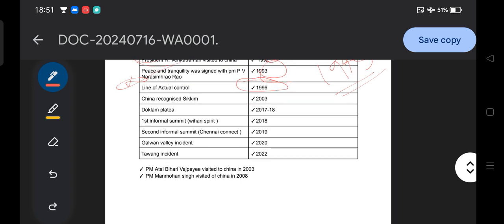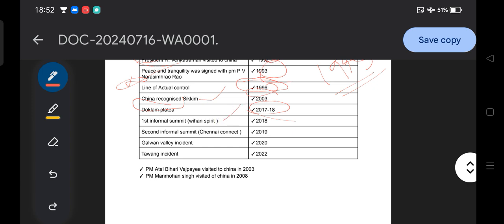Then in 2003, China recognized Sikkim. Then the Doklam Plateau, one of the incidents, part of Bhutan, and 2017-18 was the year of the incident. At Doklam Plateau, our two Jawans were involved, and it is one of the conflicts between India and China.